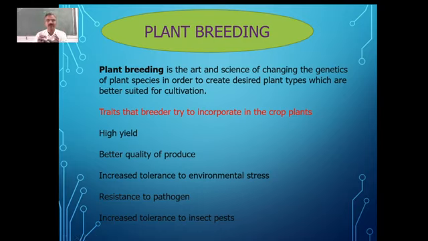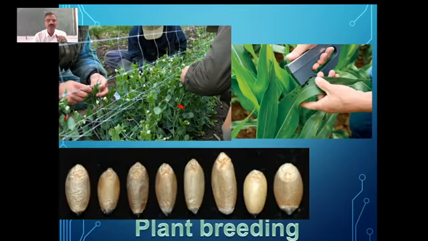And they should be tolerant to insect pests. There are so many insect pests which are damaging almost around 30% of the plants, or you can say the crops. So these are all the important traits which they try to incorporate, which they look for whenever they go for plant breeding. You can just see the variety you can find with reference to wheat and also other plants. In plant breeding, we are going for such varieties.